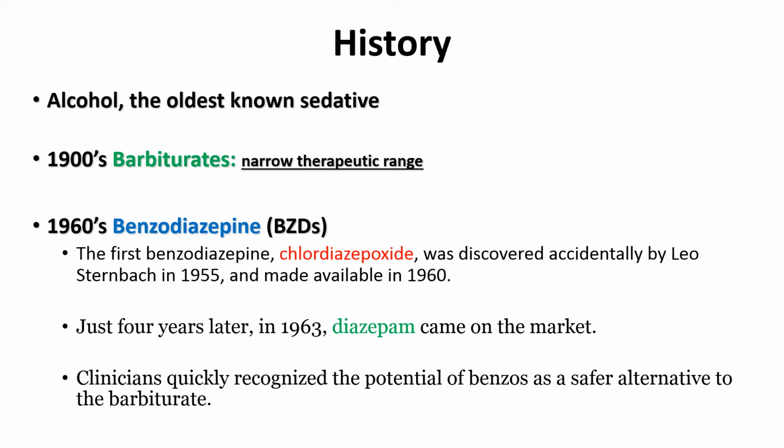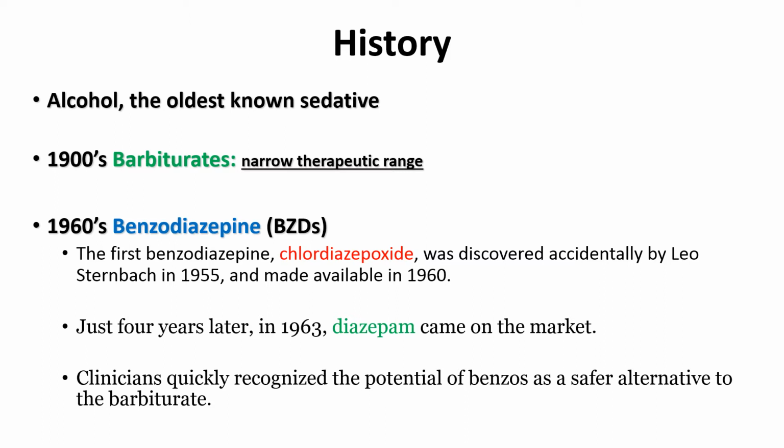It was leading to hangover, and because it had a narrow therapeutic index, even a slight increase in dose would lead to anesthetic effect, then even coma. So because of these reasons, barbiturates nowadays are indicated for only a few clinical conditions.